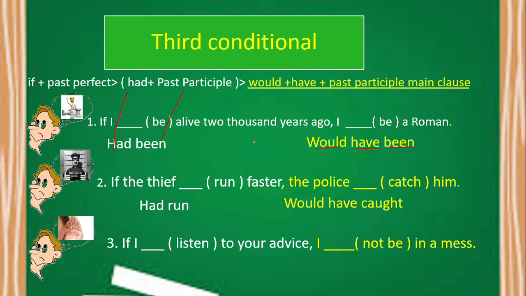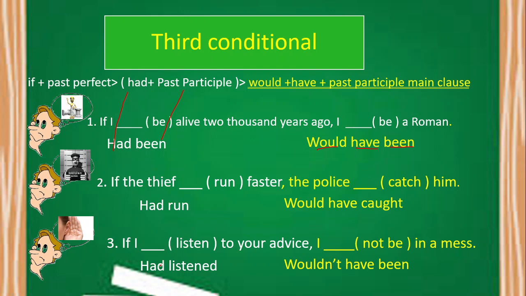For number two, the answer is if the thief had run, because it must be in past perfect, faster, the police would have caught him. Okay, so it's just like the speaker is turning back time when there is an incident. Number three: if I had listened to your voice, I would not have been in a mess. So in here, it is in a negative form, and that is also okay. You just need to put not in here.